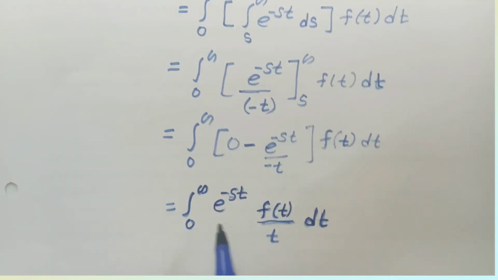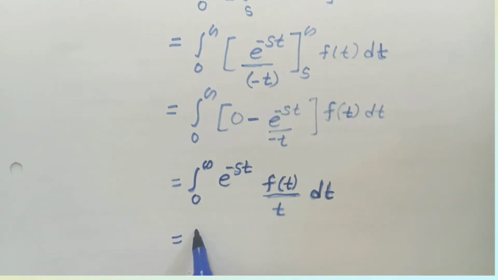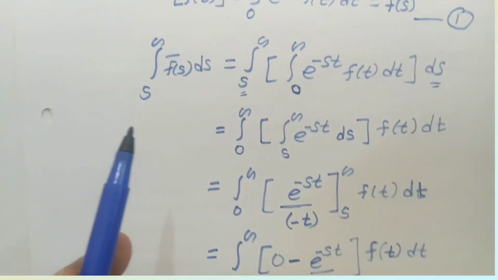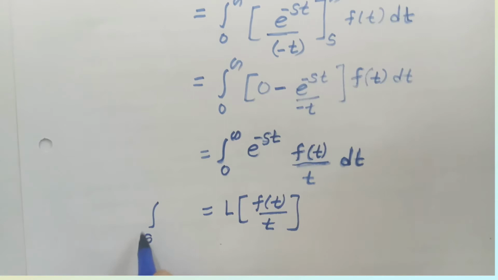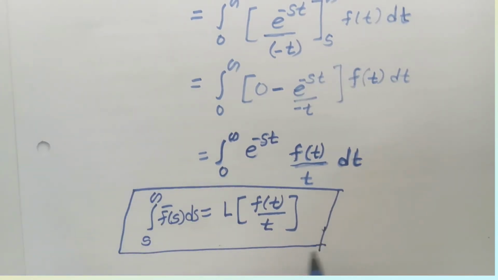By the definition of Laplace transformation, the integral from 0 to infinity of e raised to the power minus st into a function, here our function is this one. That means we are applying Laplace transformation on f of t by t. So this term is nothing but the Laplace transformation of f of t divided by t. And we know that in the left hand side our term is the integral from s to infinity of f of s bar ds. So this is nothing but the proof of our property. Now we see the example.